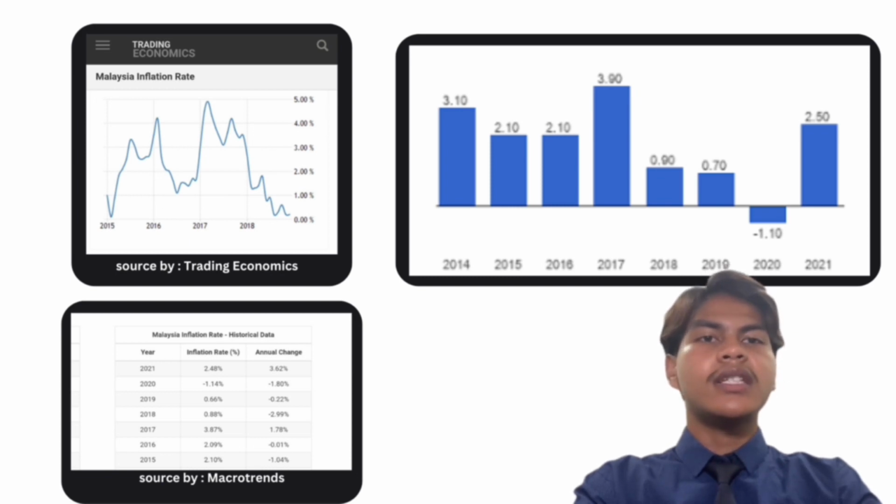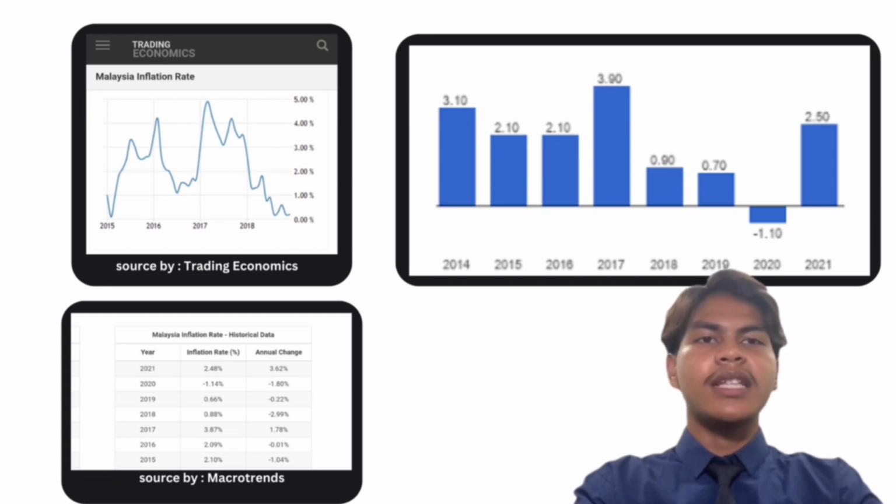In 2016, inflation picked up slightly with the CPI rising by 2.1%. The increase was influenced by higher food prices as well as the impact of the GST on certain goods and services. The GDP growth rate in 2016 was 4.2%, which was slightly lower than the previous year. While inflation rose, the impact on GDP growth remained relatively modest.